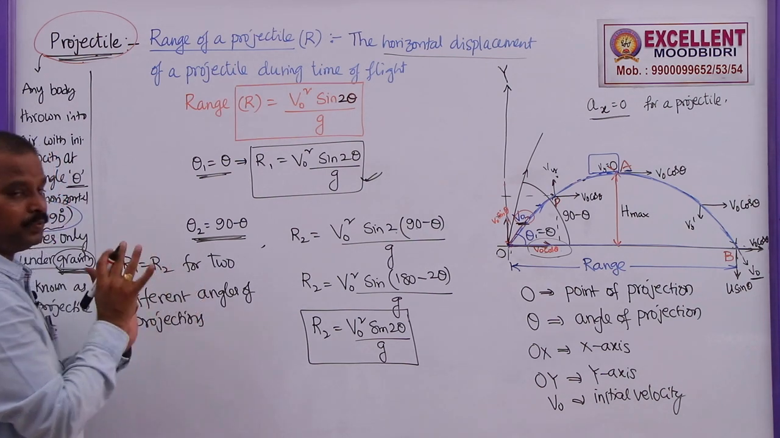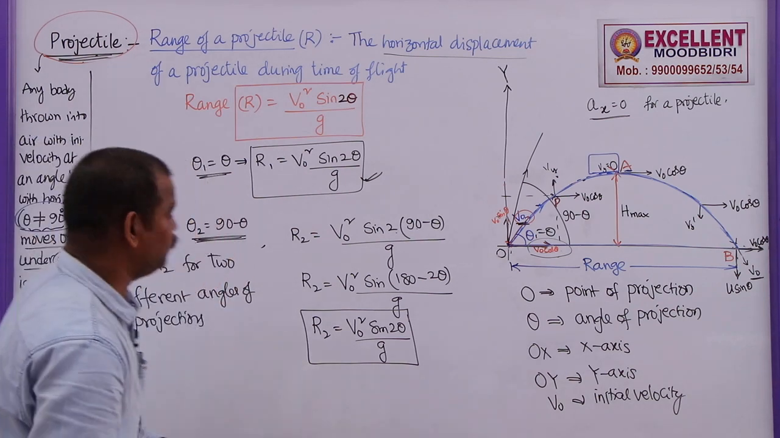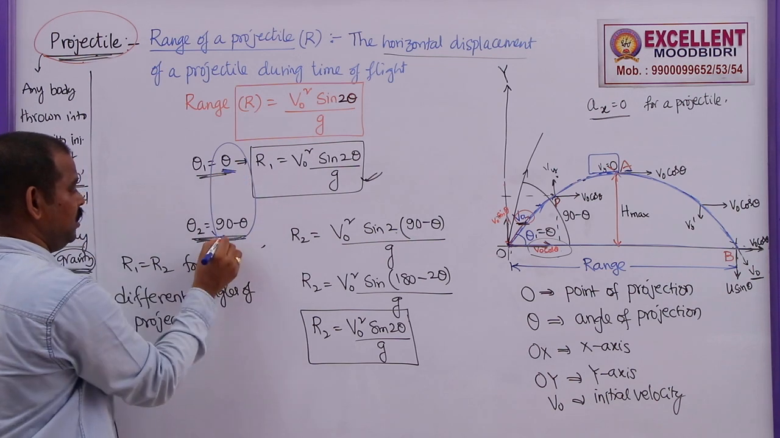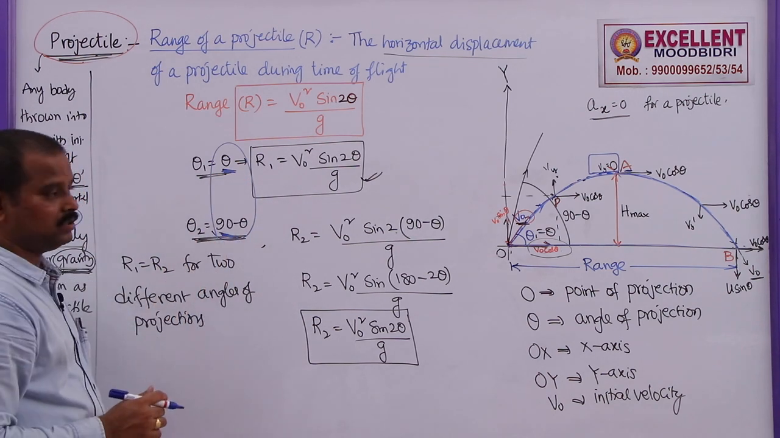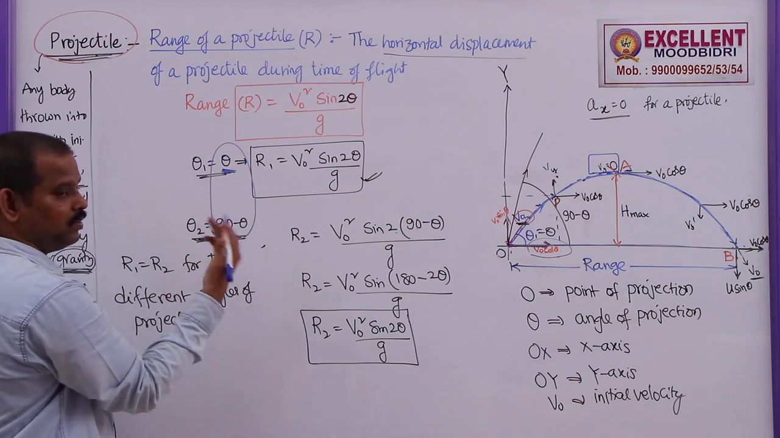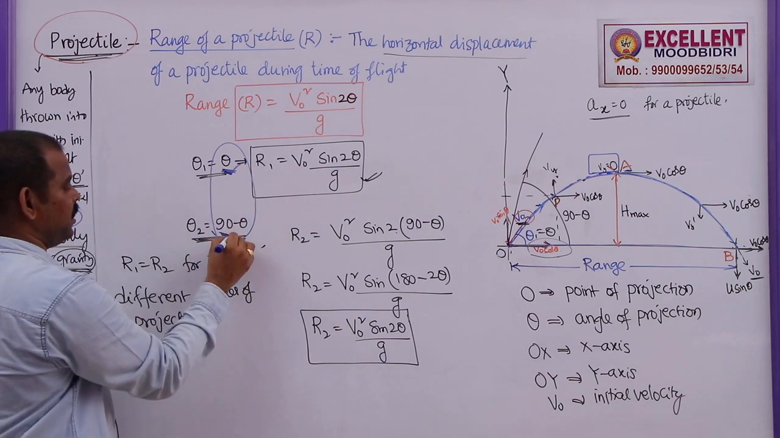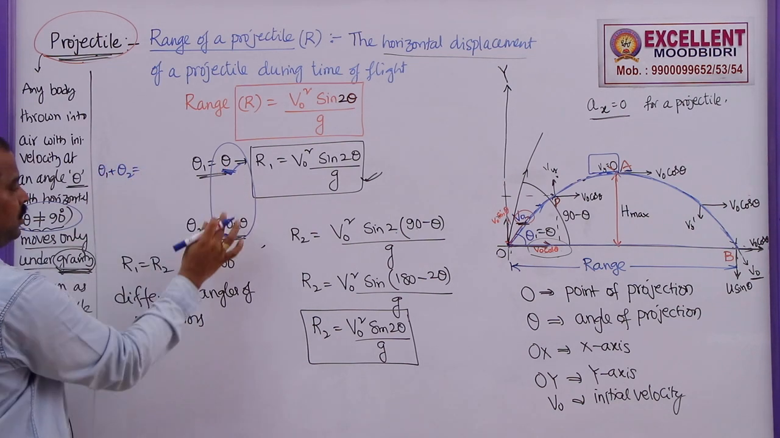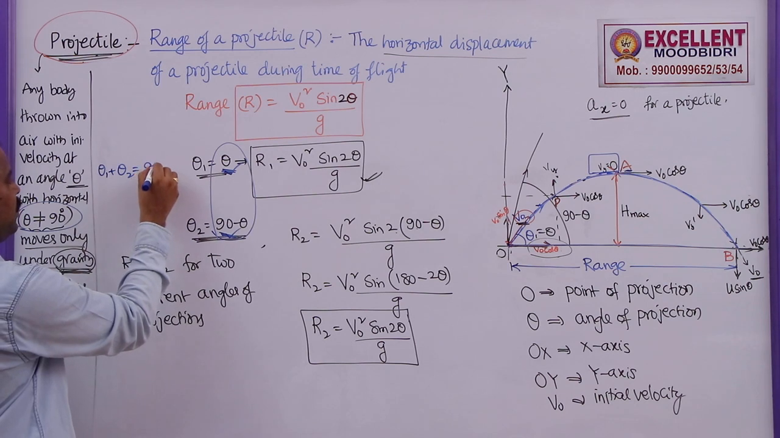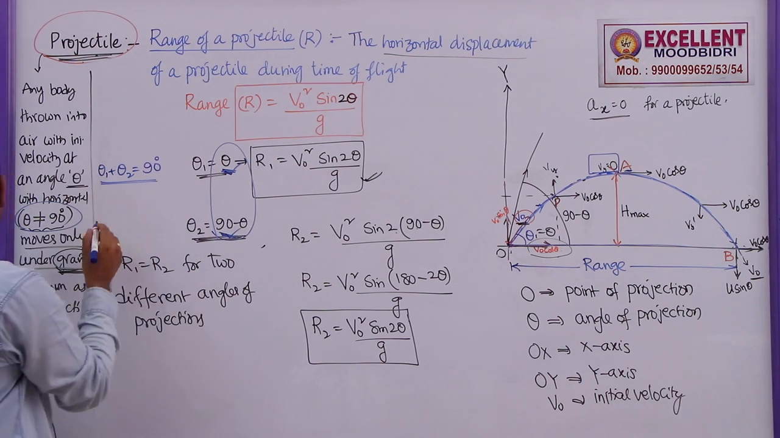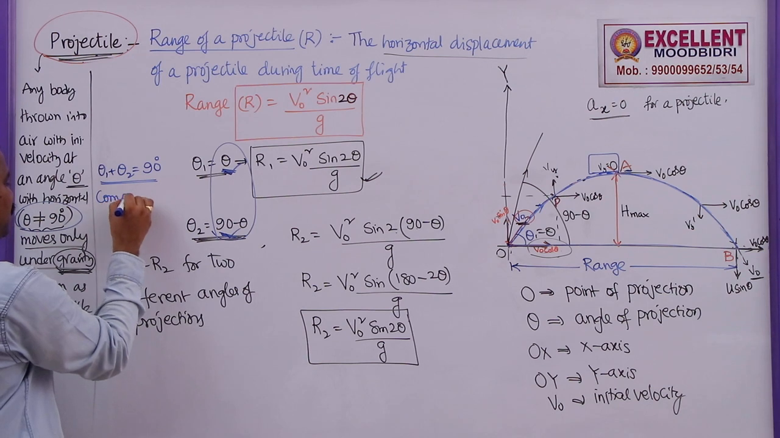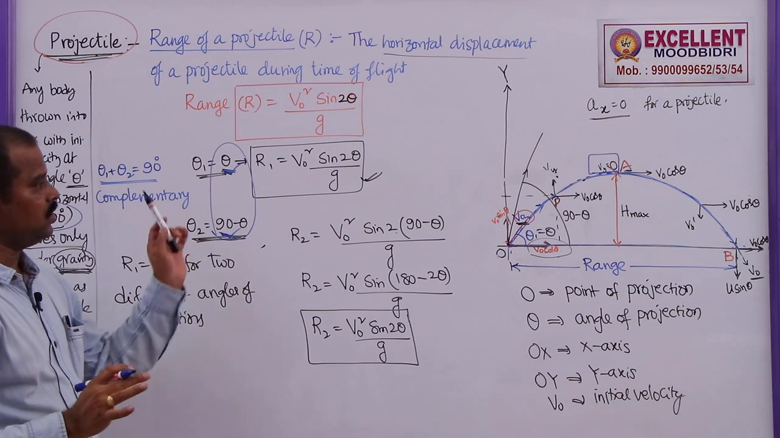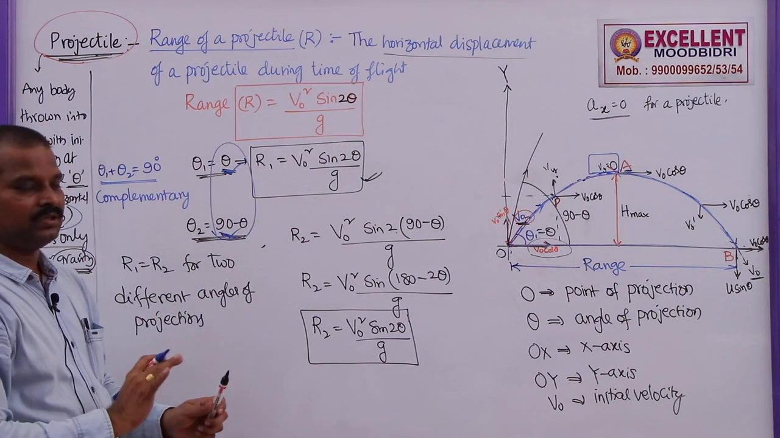Remember, this is possible only if the sum of these two angles is equal to 90. That means if the first angle is 30, and the second angle is 90 minus 30, then the sum of these two will be 90 only. If it is theta and 90 minus theta, then theta 1 plus theta 2 is theta plus 90 minus theta, the thetas cancel, and this will become 90 degrees. We call them complementary angles. So for complementary angles of projection, range of projectile is same.